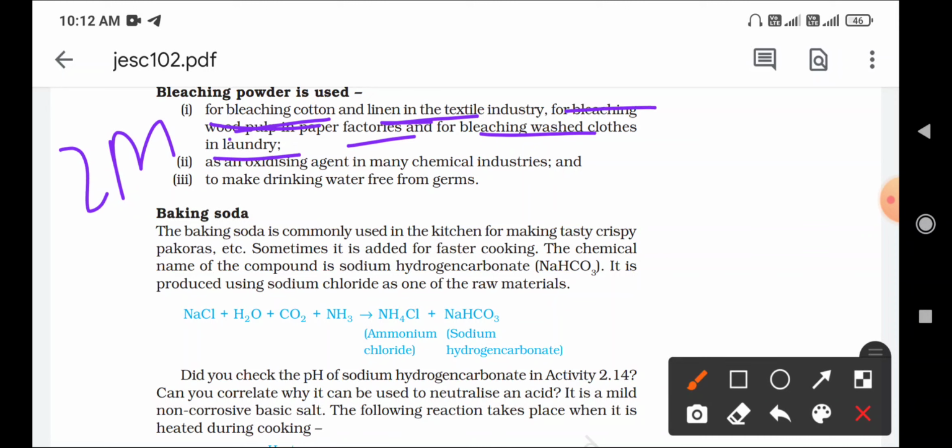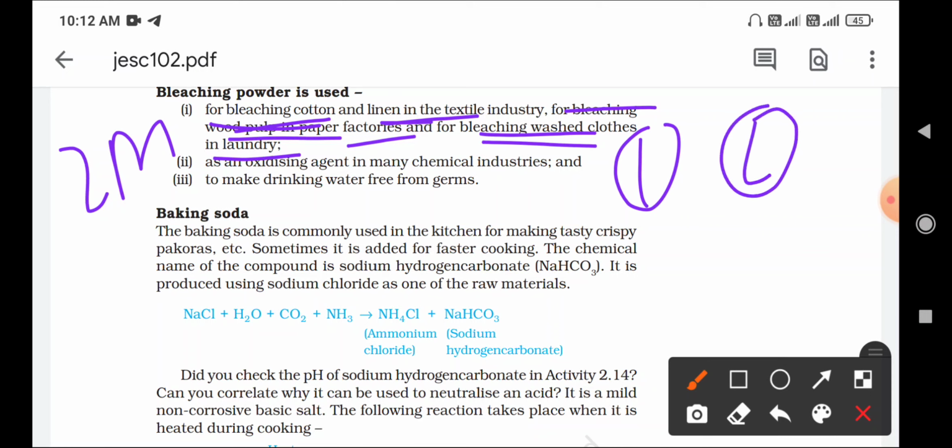Third, bleaching washed clothes in laundry.